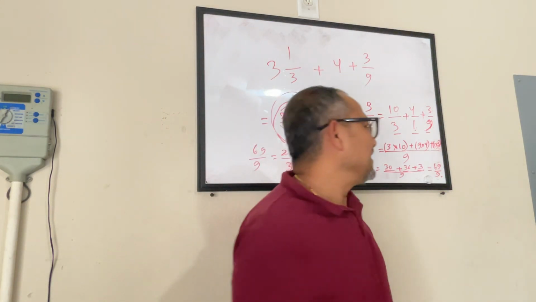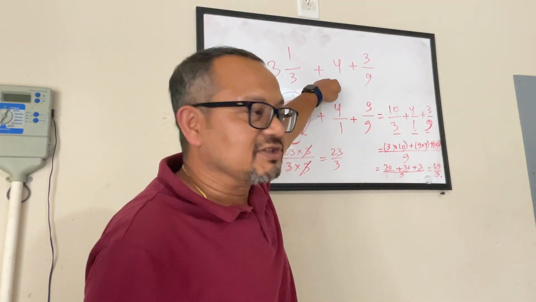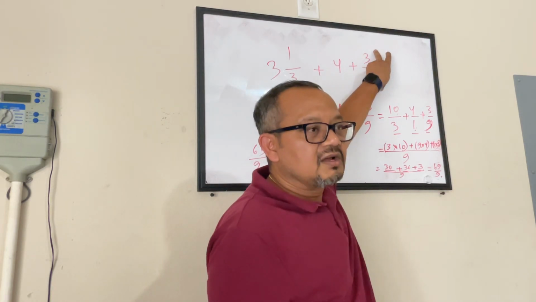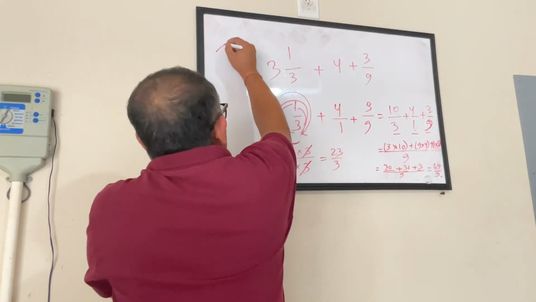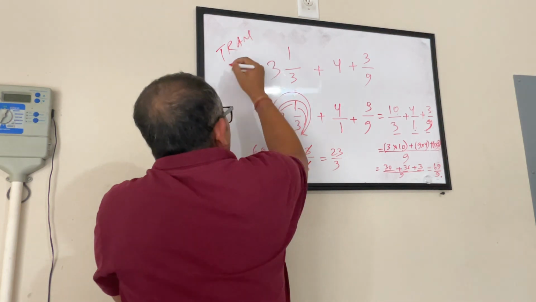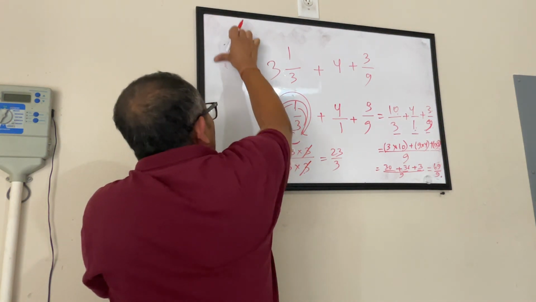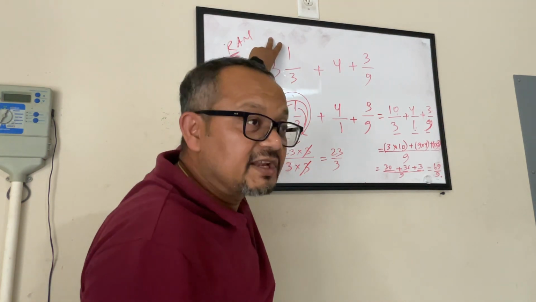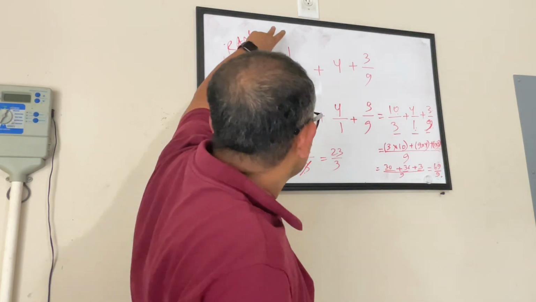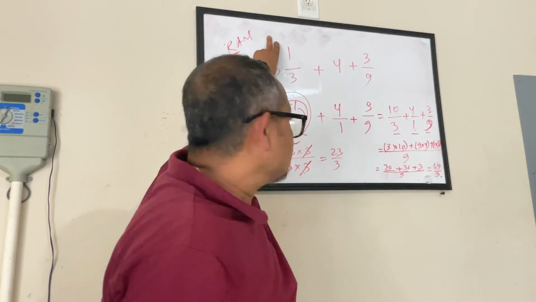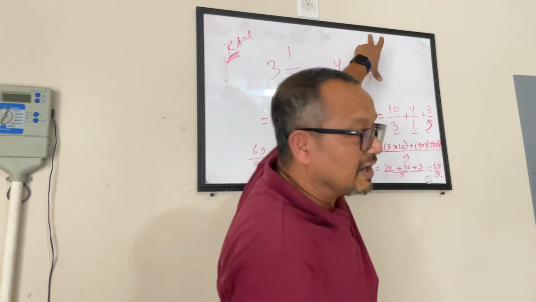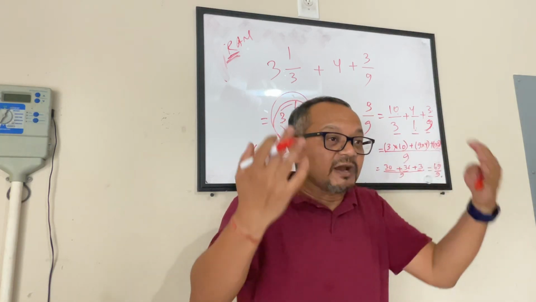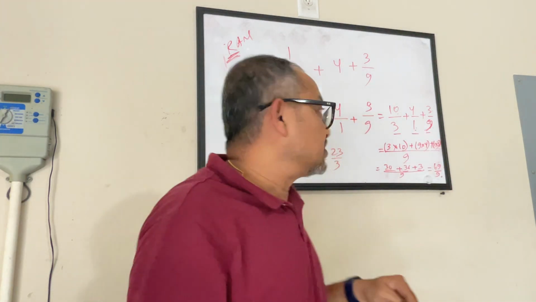Okay. So here, first thing I did was I read the question. I have a mixed number, I have a whole number, and I have a fraction. Again, I keep on saying this, Tran, and you all know what it is, but my most important thing is to read. I have to keep on reading this. Even if it looks very simple, I'll read this question again. It says first number is a mixed number, then a whole number, then a fraction, and I have to add them all. If I read this 2-3 times, if I tell this to myself, the question becomes much easier to me.